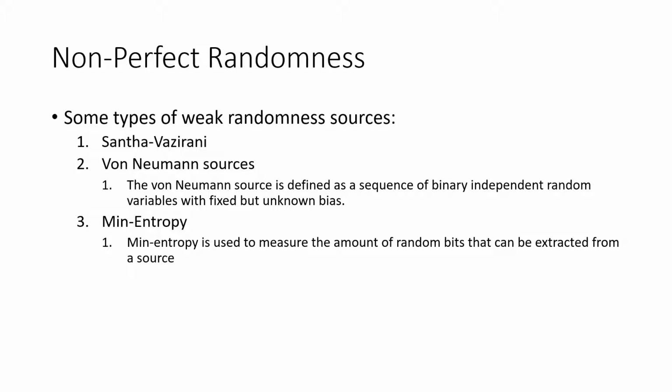Some types of weak randomness sources. First one is Santha-Vazirani. Second one is von Neumann sources, which is defined as a sequence of binary independent random variables with fixed but unknown biases. The last one is min-entropy, which is used to measure the amount of random bits that can be extracted from a source.